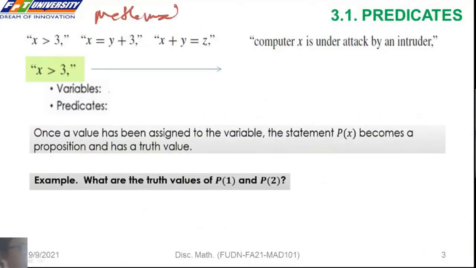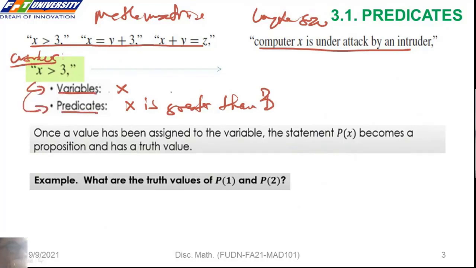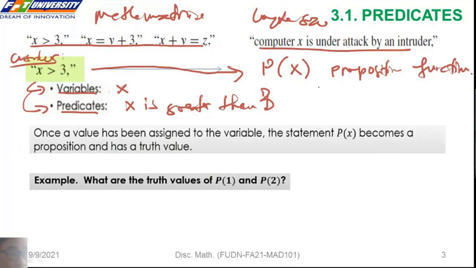So a few examples in mathematics, in computer science. So we have the variable x and predicate x is greater than 3. Two parts. The first one is the variable, the second is the predicate. We can denote the statement by P of x. We can say proposition function. The statement P of x is also said to be the value of the propositional function P at x. When a value has been assigned to the variable x, the statement P of x becomes a proposition, true or